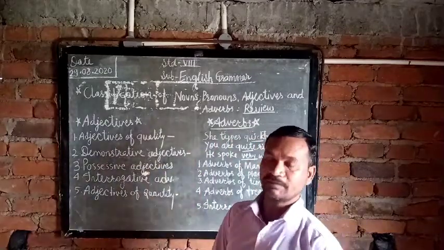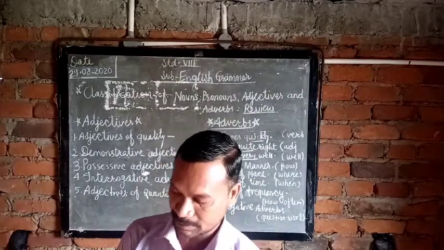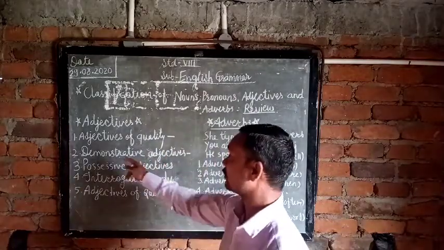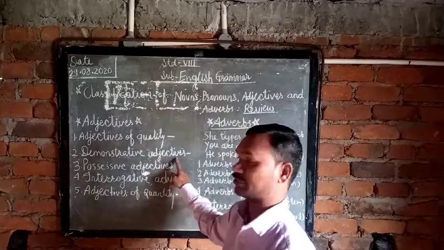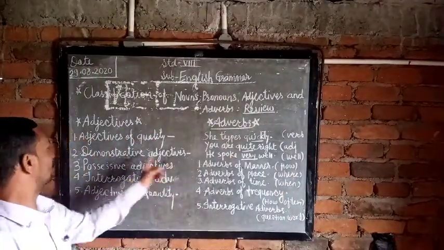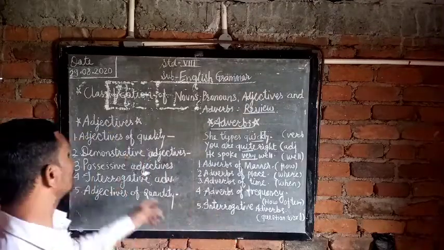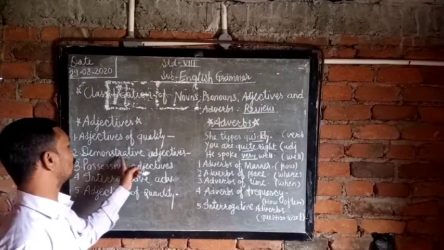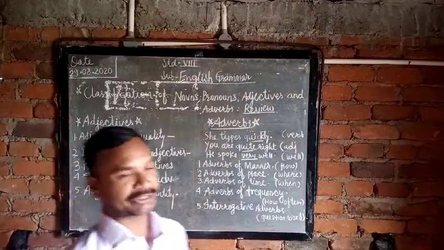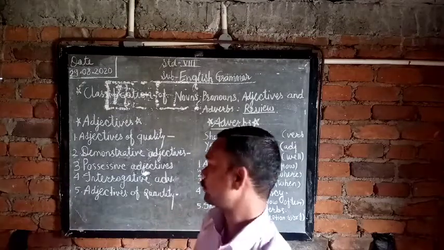Now we're discussing the demonstrative adjectives. In the last period, we discussed the pronouns. In that, we also dealt with the demonstrative adjectives: this, that, these, those, and these are the words we have to repeat here. So this is also called demonstrative adjectives. This book, that table. So according to that.